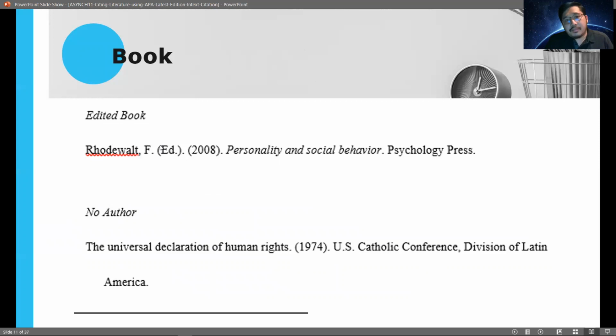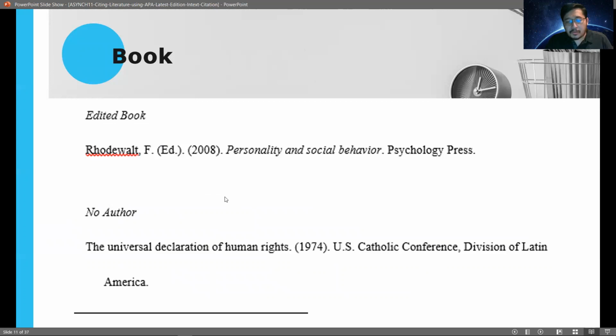If it's an edited book, we have to use the abbreviation ED. ED stands for edited. And then after that, it's followed by the copyright year, and then the name of the book, and then last is the name of the publisher.